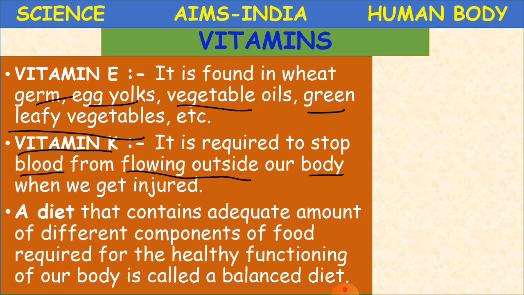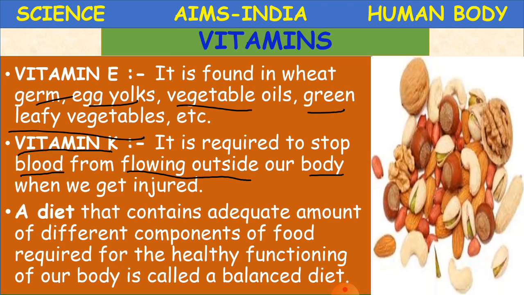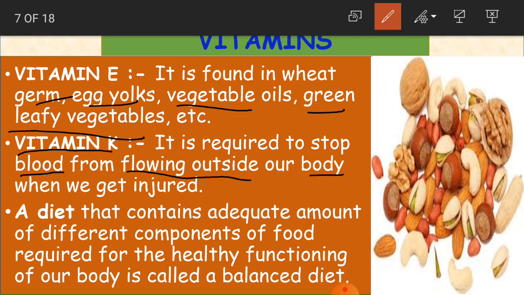A diet that contains adequate amount of different components of food required for the healthy functioning of our body is called a balanced diet. So, what is a balanced diet, children? As we said from the beginning, we have to take a balanced diet to keep our body healthy. Diet is nothing but food.